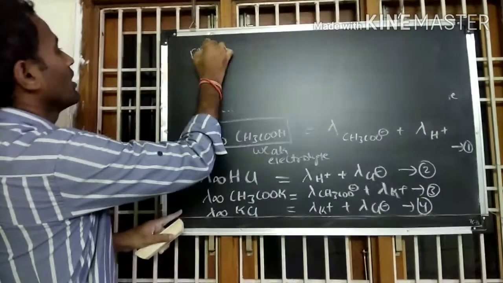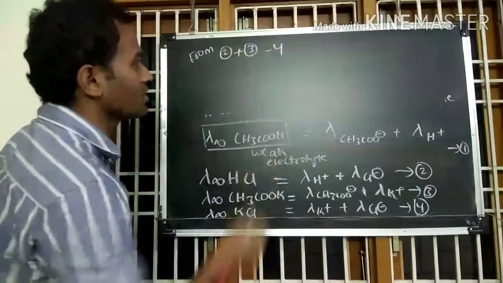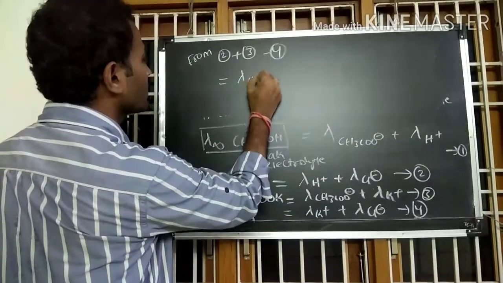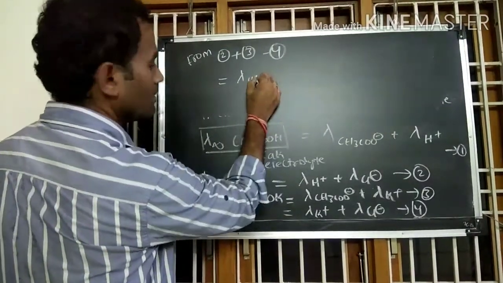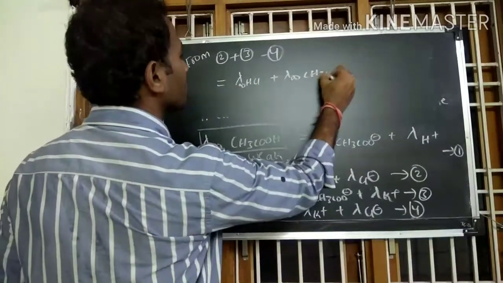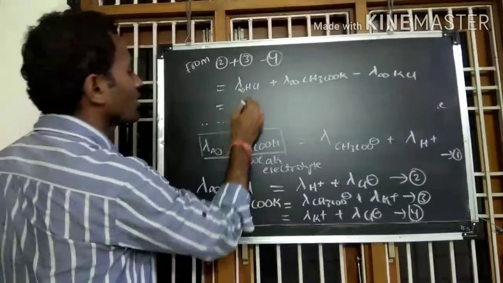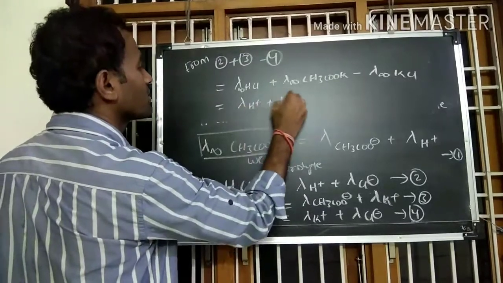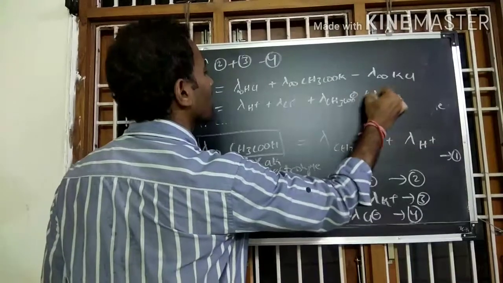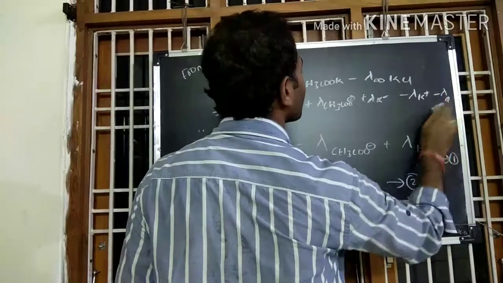So by adding equation 2 with 3 and subtracting equation 4, what do we get here? Lambda infinity of HCl plus lambda infinity of CH3COONa minus lambda infinity of KCl. So finally what do we get here? Lambda H plus lambda Cl minus plus lambda CH3COO minus plus lambda Na plus minus lambda K plus minus lambda Cl minus.